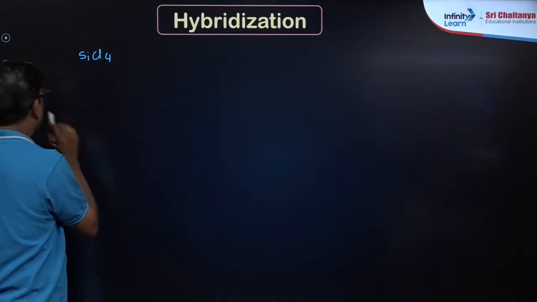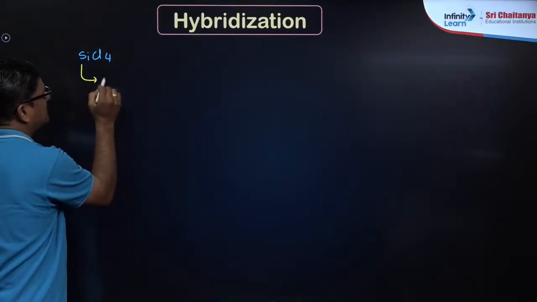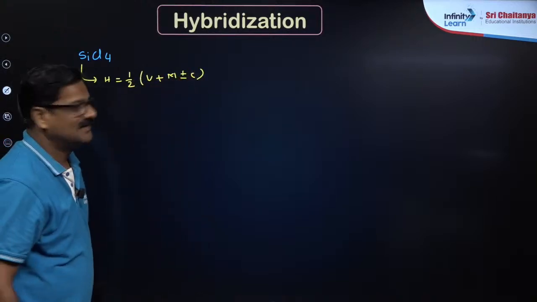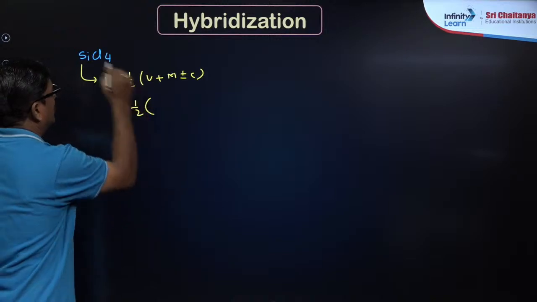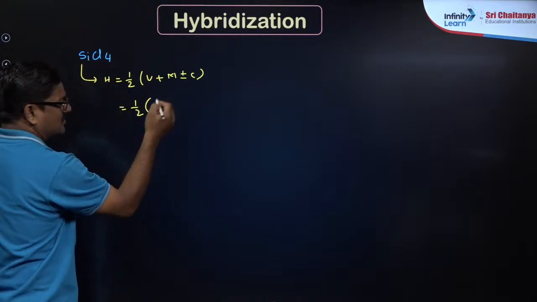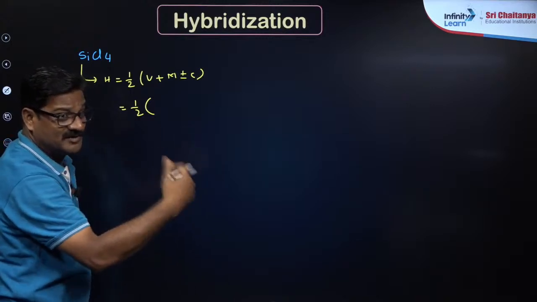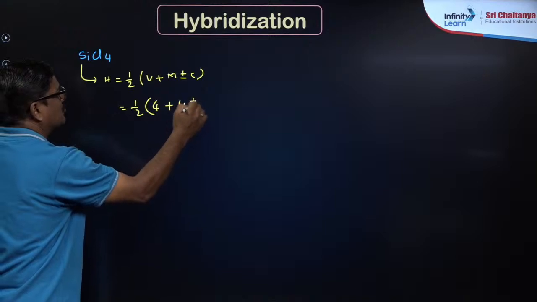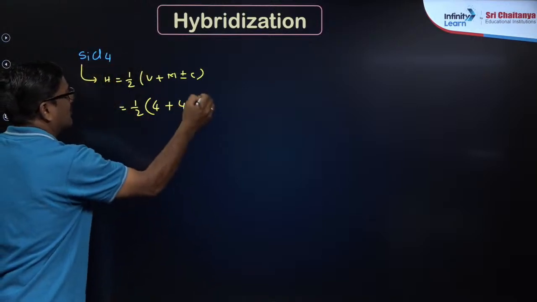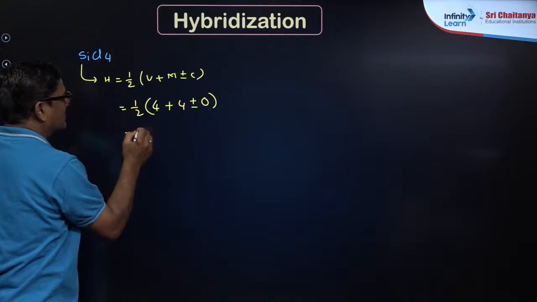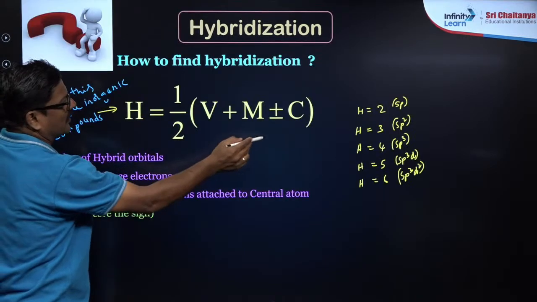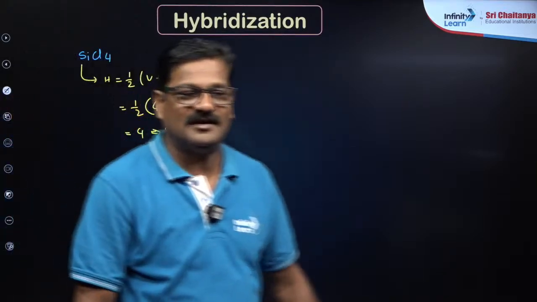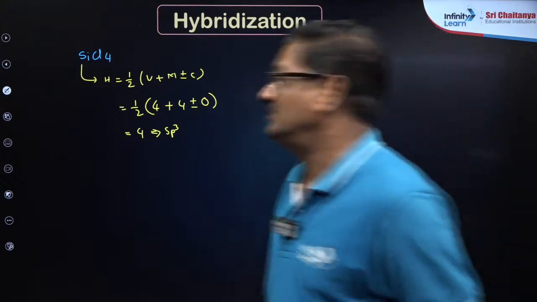Let's talk about a simple molecule, SiCl4. What is its hybridization? H is equal to half V plus M plus or minus C. V is the valency of silicon, how much? Carbon, silicon, germanium, tin, lead, so 4. Silicon has 4 monovalent atoms, and there is no charge. So 4 plus 4 is 8, by 2 is equal to 4. So 4 means it is going to be sp3. Simple, isn't it?